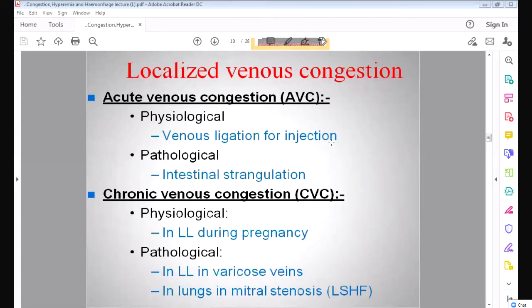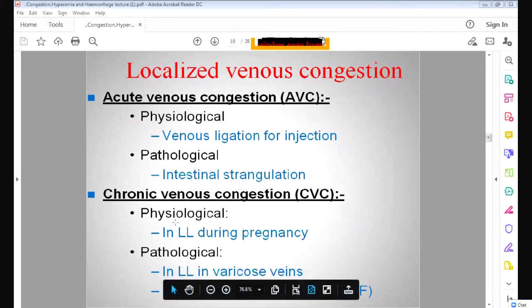So if in pregnancy the uterus compresses the inferior vena cava, the blood will not go up into the inferior vena cava. So the blood will collect in the lower limb because the uterus will obstruct the inferior vena cava. So in the lower limb during pregnancy, there will be congestion.